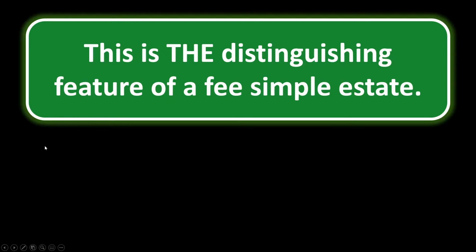3. This is the distinguishing feature of a fee simple estate. Not a distinguishing feature, but the distinguishing feature. What really sets a fee simple estate apart from the other freehold estate of a life estate? Well, the biggest difference is that a fee simple estate is also allowed to be an estate of inheritance, which means it can be willed.